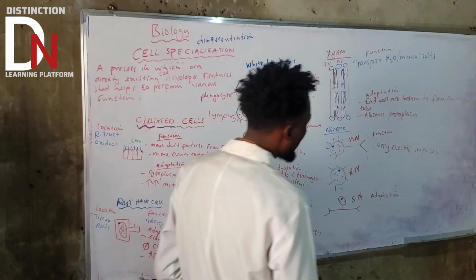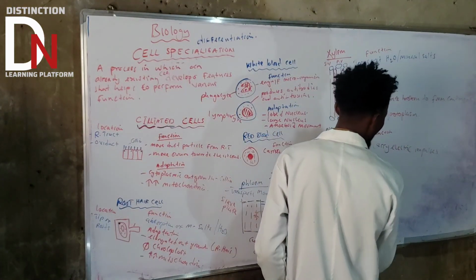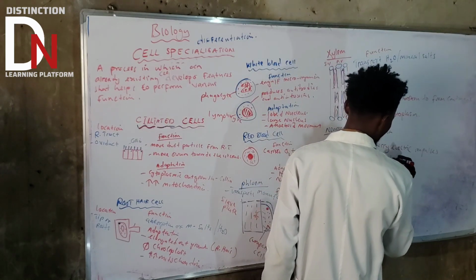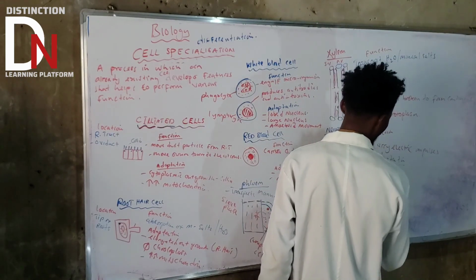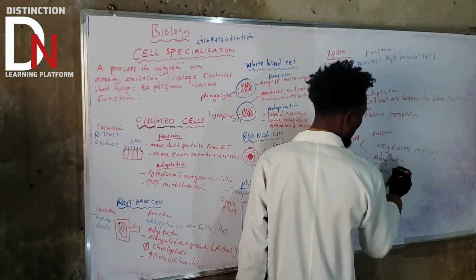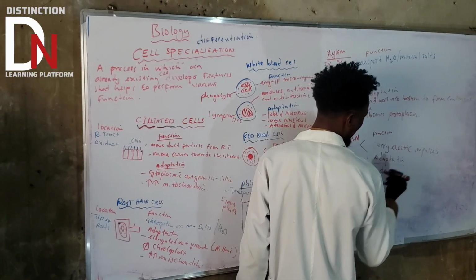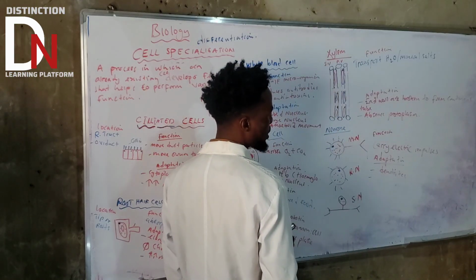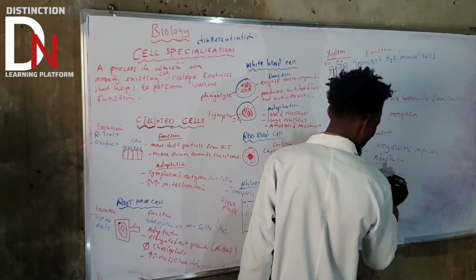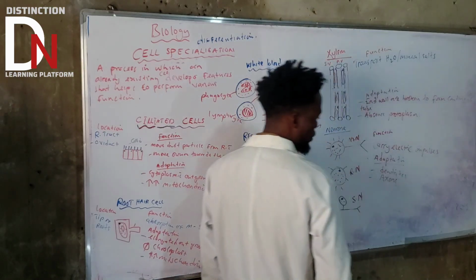What are the adaptation features here? The first one is the presence of dendrites, like we said. Also the presence of axons, as we talked about.